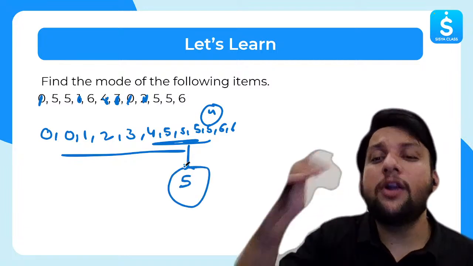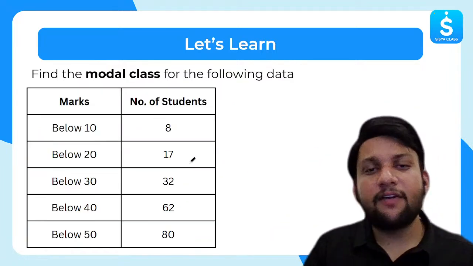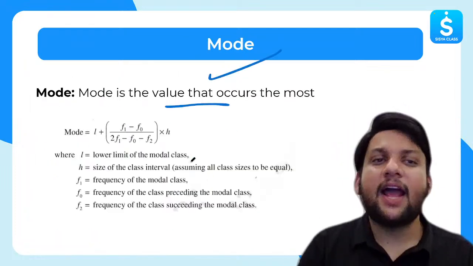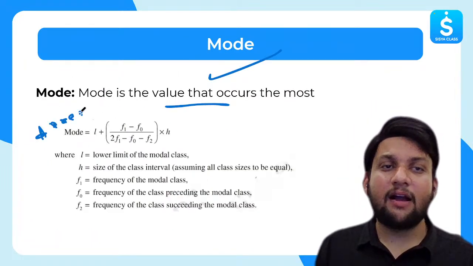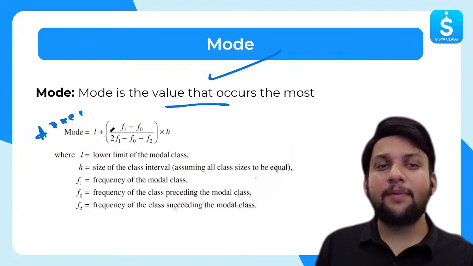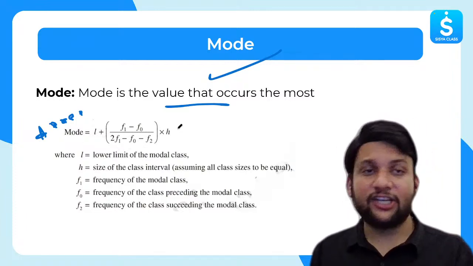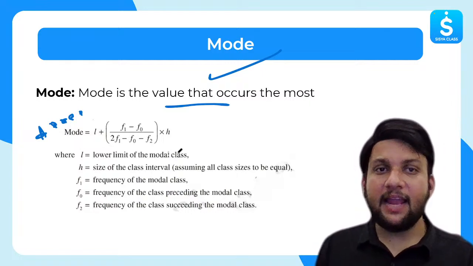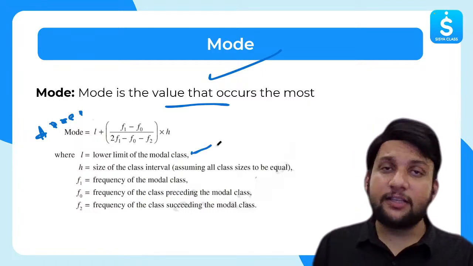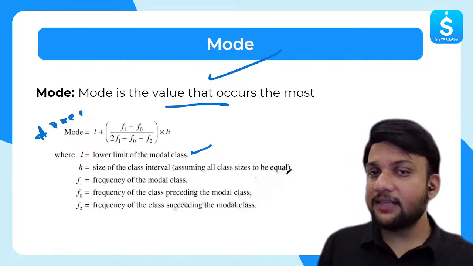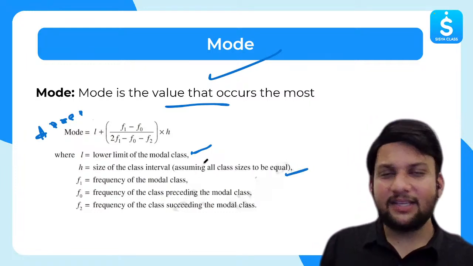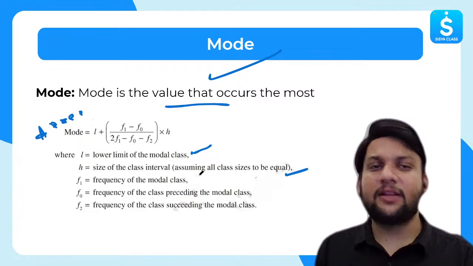But what if we have continuous data like this? How will I find the mode? For this, dear students, we have a formula and note down this formula. This is a 5-star formula. You have to remember this. Mode is given by L plus, in brackets, (F1 minus F0) over (2 F1 minus F0 minus F2), into H. Everything is important here. L is the lower limit of the modal class. What is the modal class? The class with the highest frequency. H is what? Size of class interval. I'll be telling you just class interval, upper limit minus lower limit.